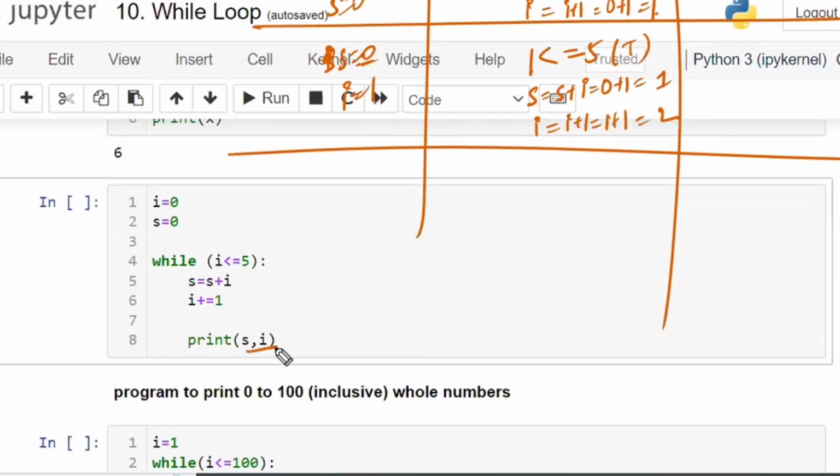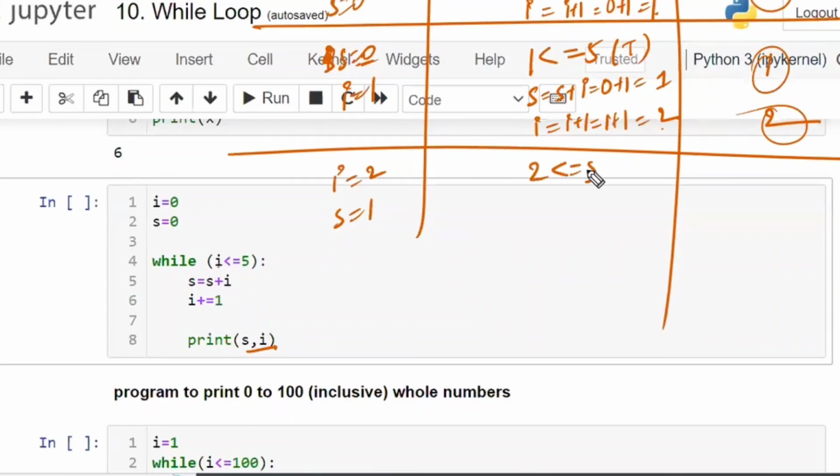Now it is asking to print S and I. What is the S and I? That is 1 and 2. It will be printed. Whichever values get printed, I am keeping in circles like this, so that I can understand that these are the ones getting printed finally. Now, again for the next one, what is the last I value? I is equal to 2, S is equal to 1. Keep this one separately and let us start.